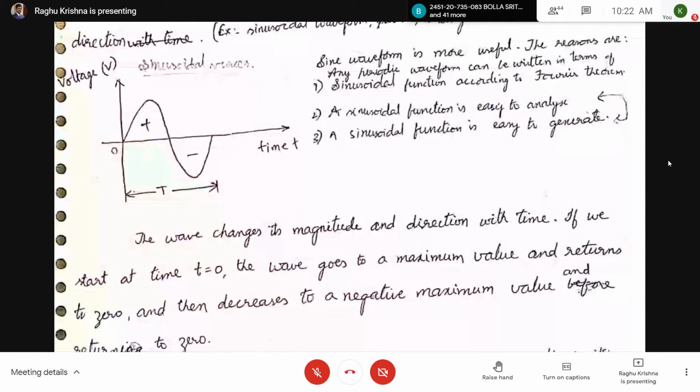So here the direction is changing from positive to negative, which means there is a change in direction. The magnitude changes from 0 to maximum, maximum to 0, then to negative maximum, and negative to 0 again. So like this the sine wave changes its magnitude and direction periodically.